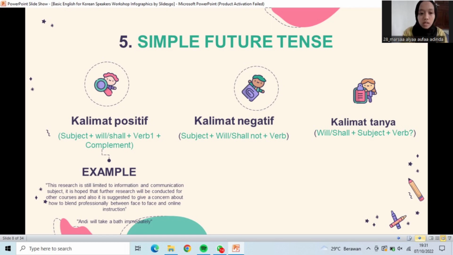Example, in the journal: this research is still limited to information and communication subject. It is hoped that further research will be conducted for other courses, and also it is expected to give a concern about how to blend professionally between face-to-face and online instruction.